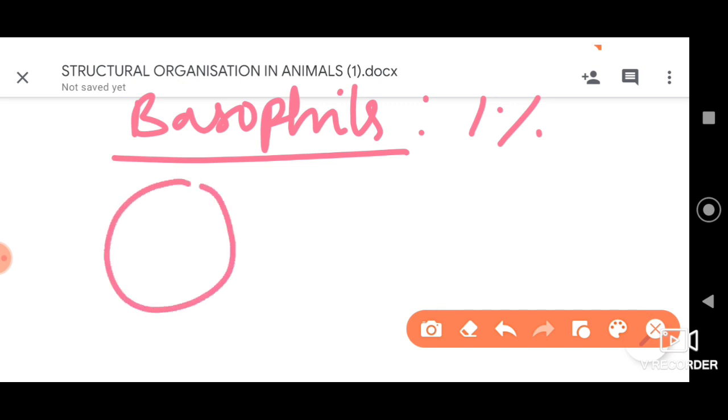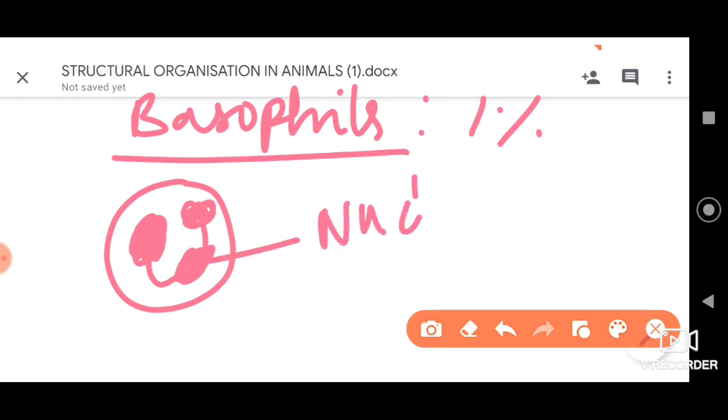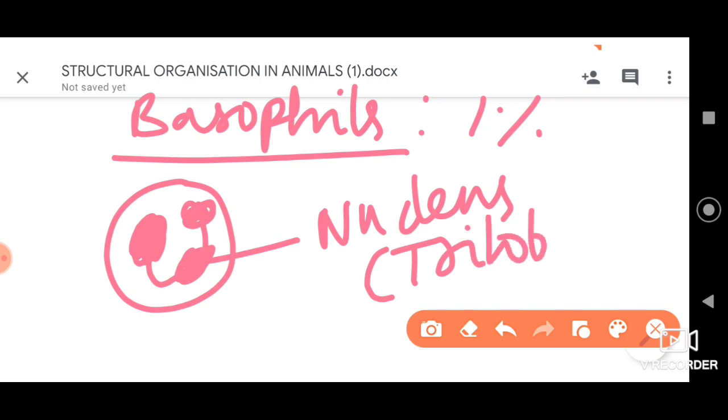See, this is one lobe, then one more lobe and one more lobe. So they have a nucleus which is trilobed.